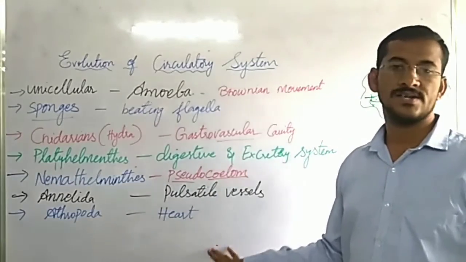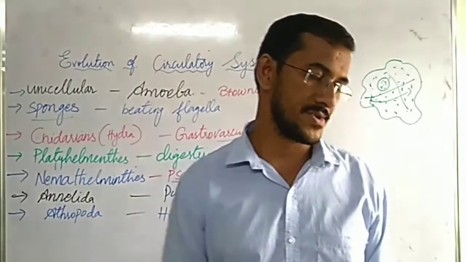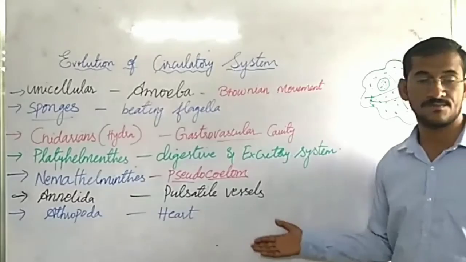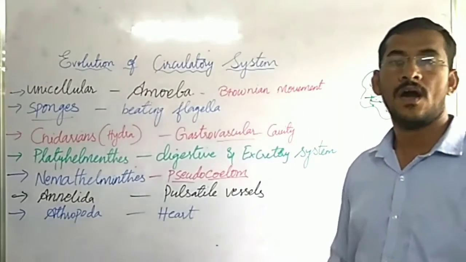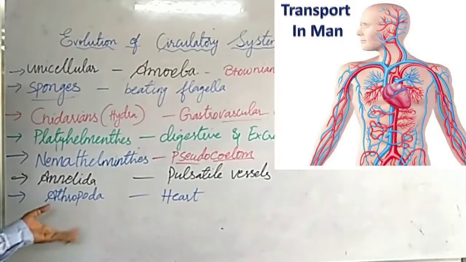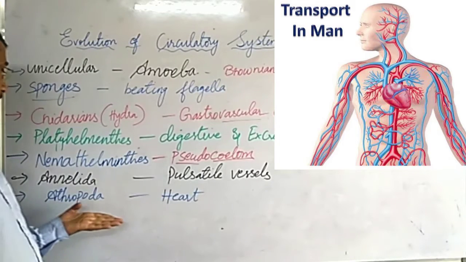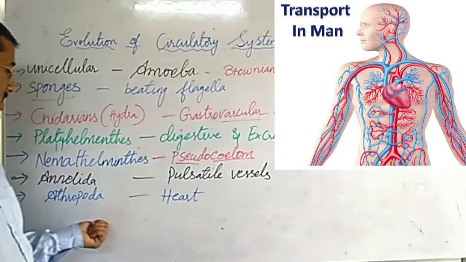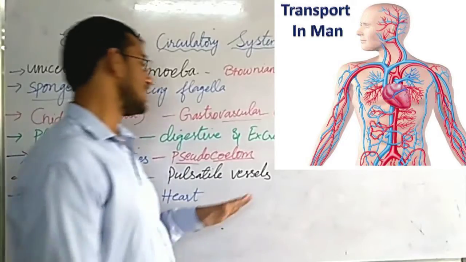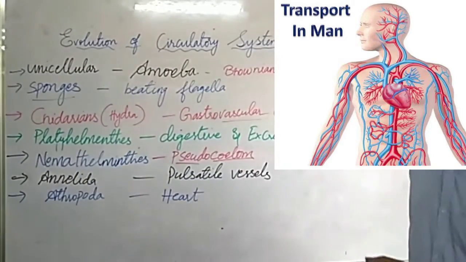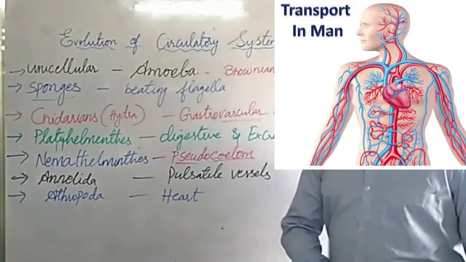That's why we call it an open circulatory system. Open circulatory system is seen in case of arthropods. In case of human beings or chordates, heart is present, blood vessels are present, that comes under circulatory system.